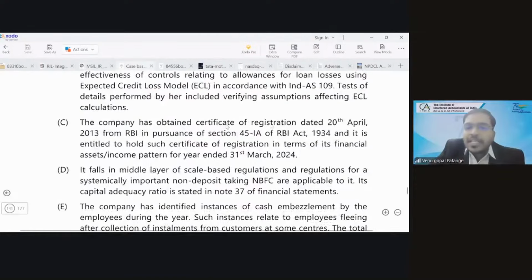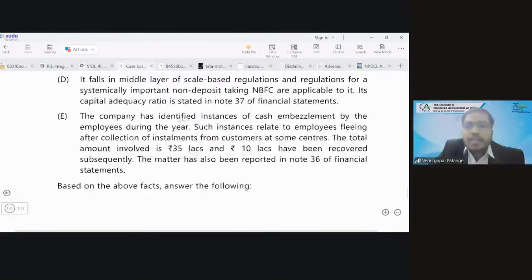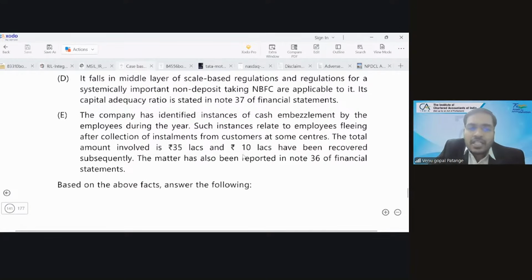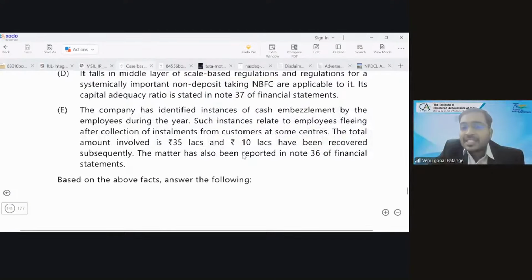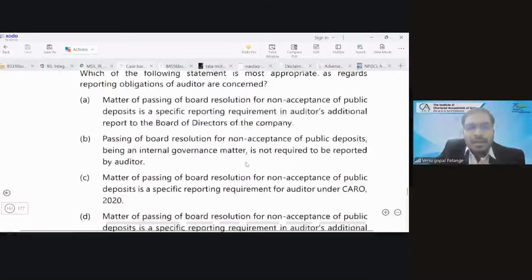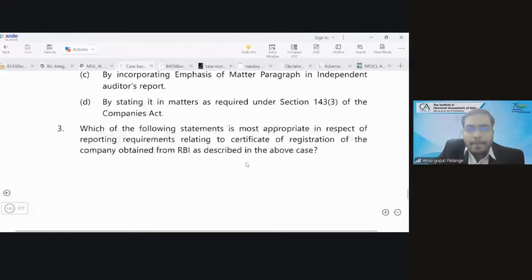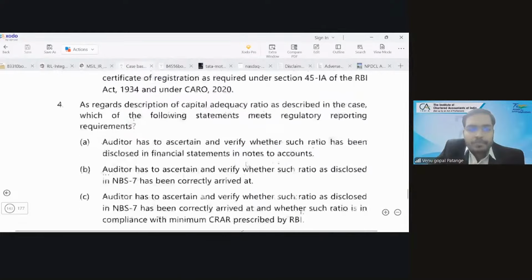The company has obtained certificate of registration, 45 IA, so and so. It falls in the middle layer of scale-based regulations and regulation for systemically important, so and so. The company has identified instances of cash embezzlement in the year, so and so, 35 lakhs, of which 10 lakhs recovered. This we have discussed in the earlier class, that cash embezzlement has happened, recovery has happened. So these are the facts given. So we understood the case at a surface level. Let us take up the question.